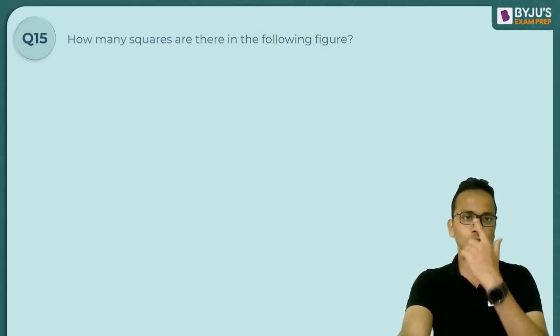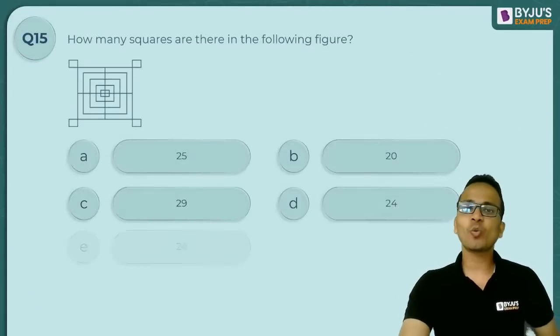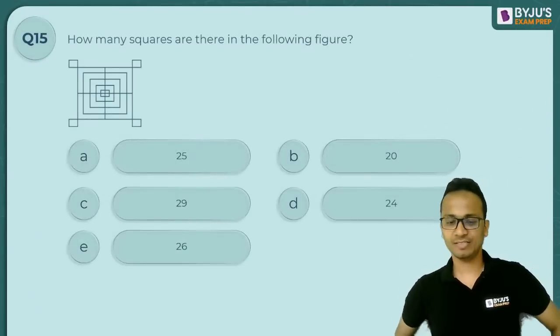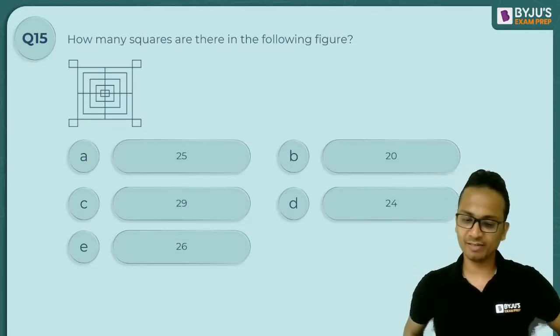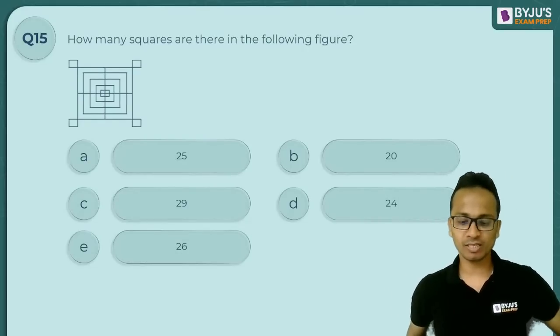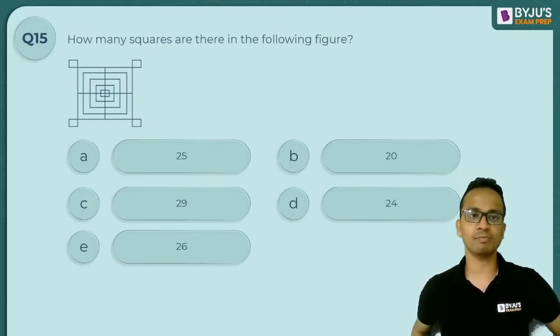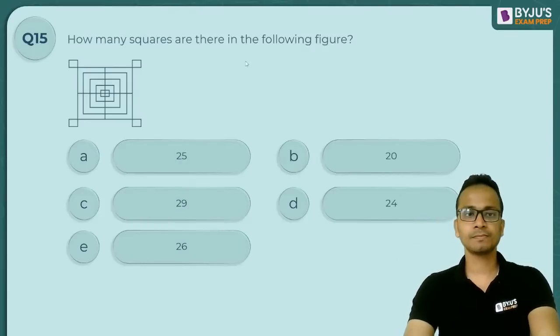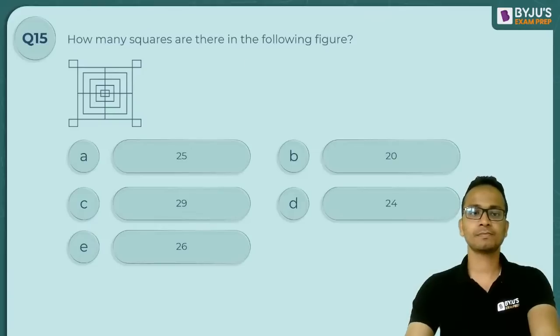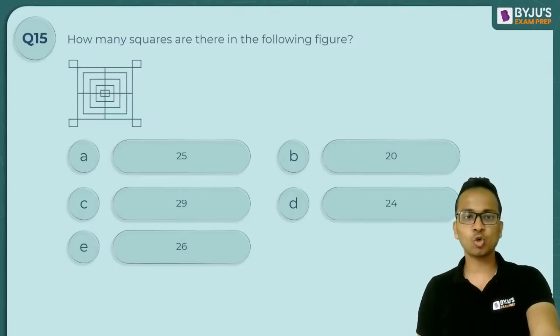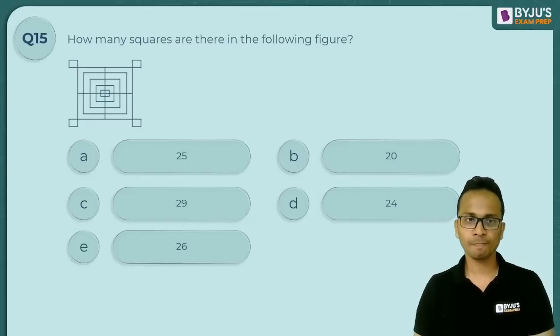Alright. Let's go. Last question of this figure. How many squares are there in the following figure? Now obviously no formula will be applied here. You just need to quickly count the number of squares. Carefully count the number of squares. So options are 20, 24, 25, 26, 29. So very close options again. 24, 25, 26, these 3 options are very close.